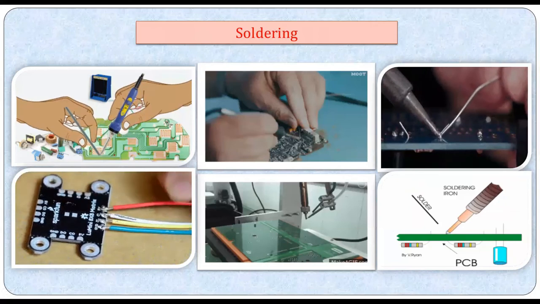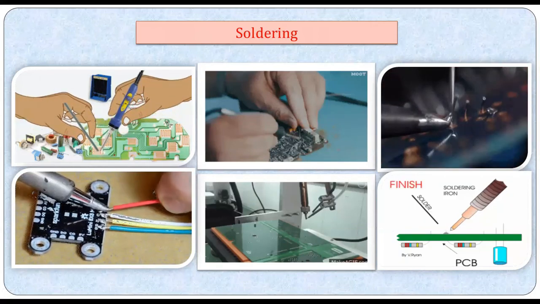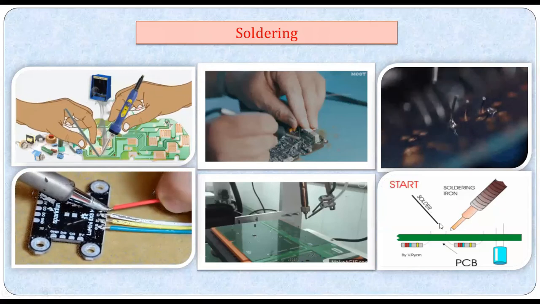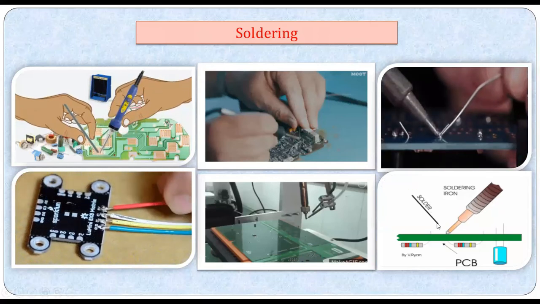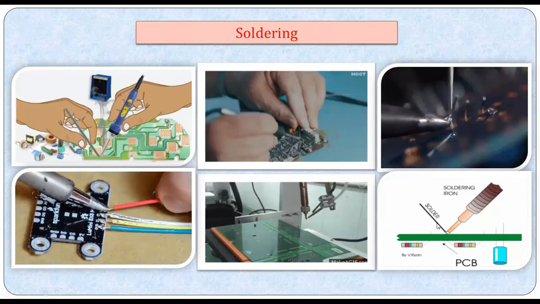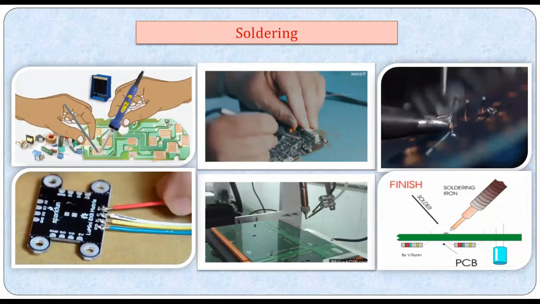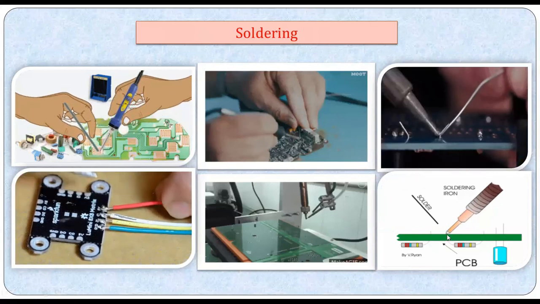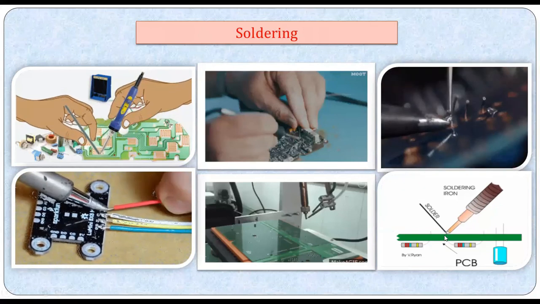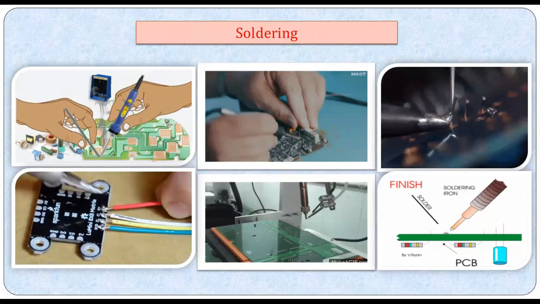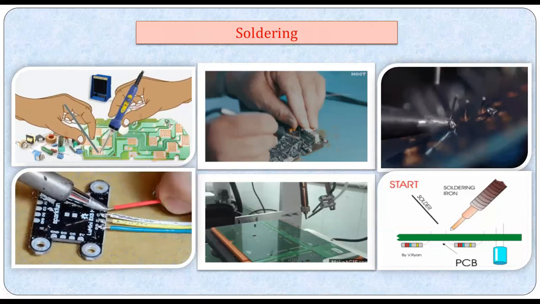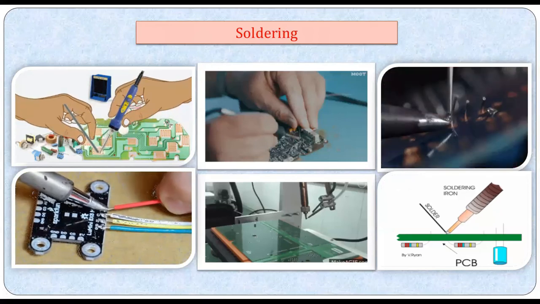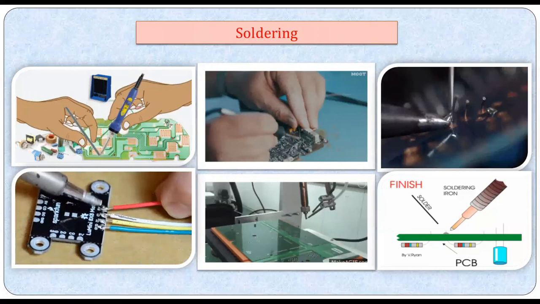Then the soldering iron is heated to a suitable temperature, and a little solder is melted at the tip of the soldering iron. This is melted because this solder is an alloy of lead and tin. It gets melted quickly, and the molten solder flows into the joint. Here is a joint, so it flows into the joint. Once the joint is formed, it's cleaned to remove flux residue in order to prevent corrosion. After the solder cools, you will get a strong joint.